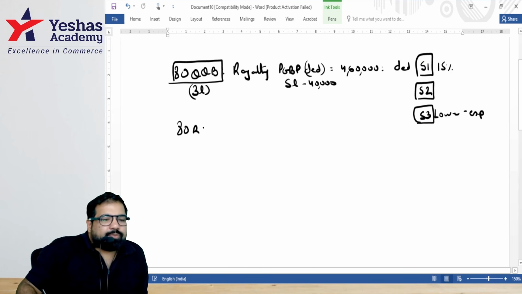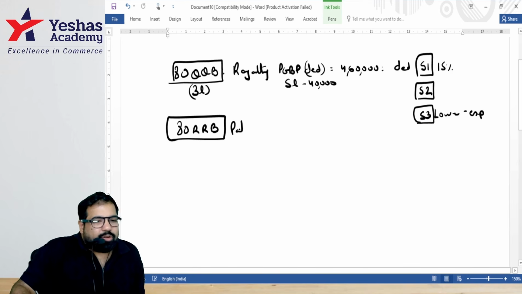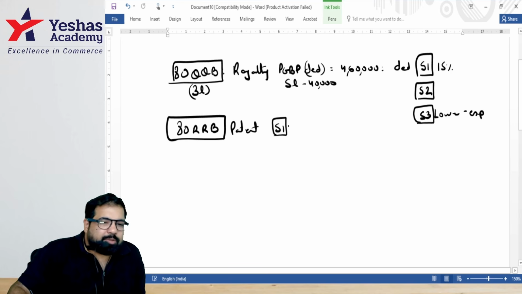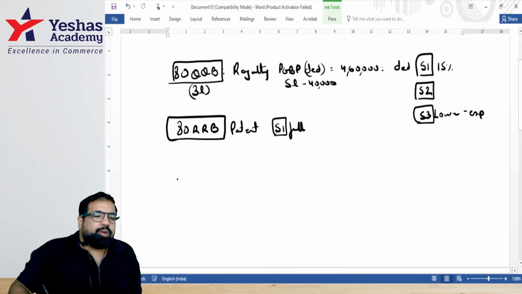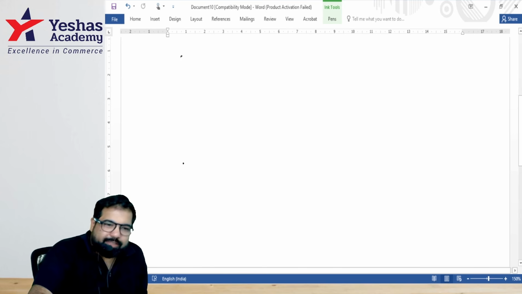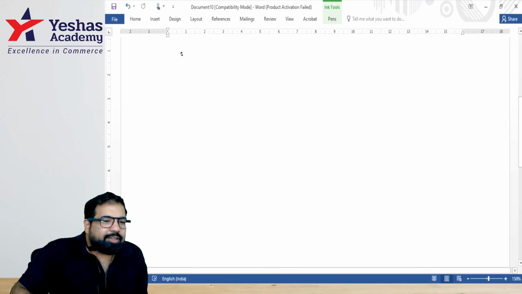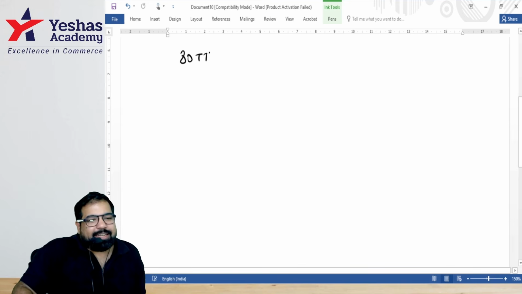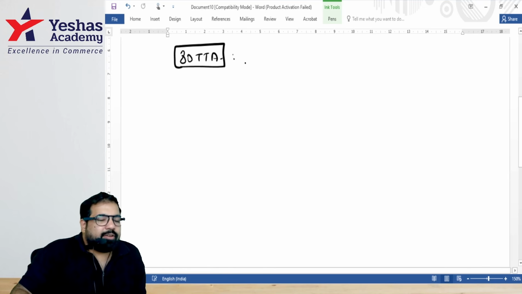Next, section 80RRB. Same, guys, royalty, but on patent. So this time the royalty on what, guys? Patent. Only thing is here, step number 1, we don't have 15%. We'll take the full amount. All right, guys, will you save money? Yes, in a bank to earn what? Interest. Section 80TTA, 10,000 annual. If you save interest, guys, this you will get a deduction up to how much, guys? 10,000 per annum. But this is only for you and me, individuals and our families.